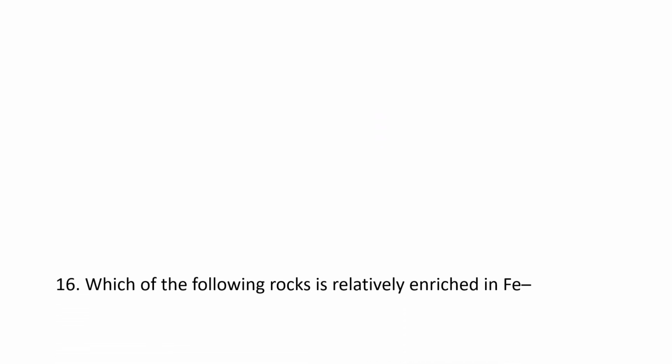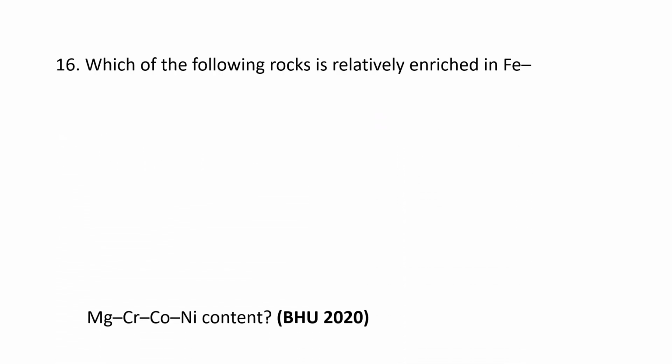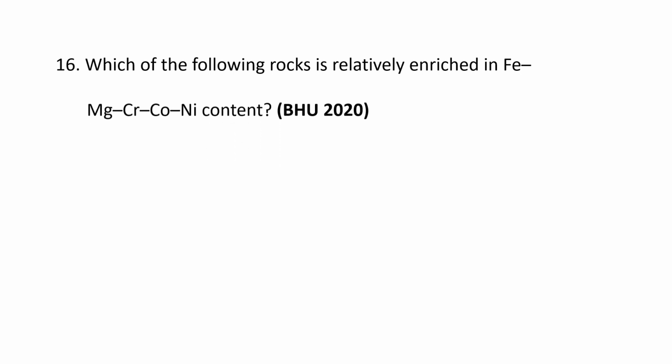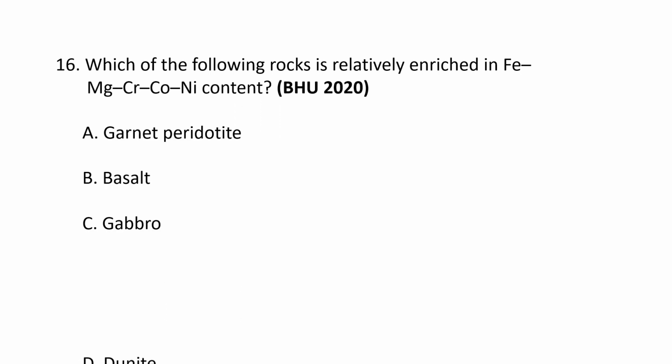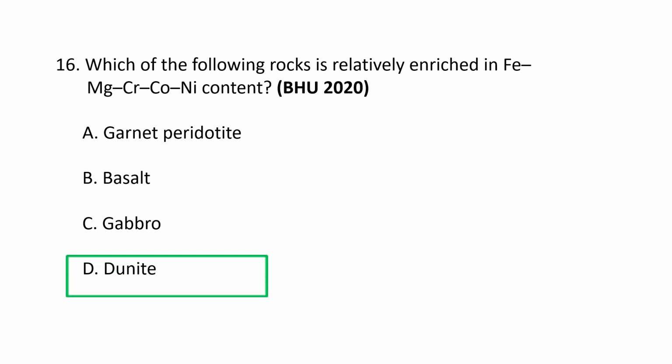Next question. Which of the following rocks is relatively enriched in iron, magnesium, chromium, cobalt, and nickel content? A. Garnet peridotite, B. Basalt, C. Gabbro, D. Dunite. So the correct option goes as A.